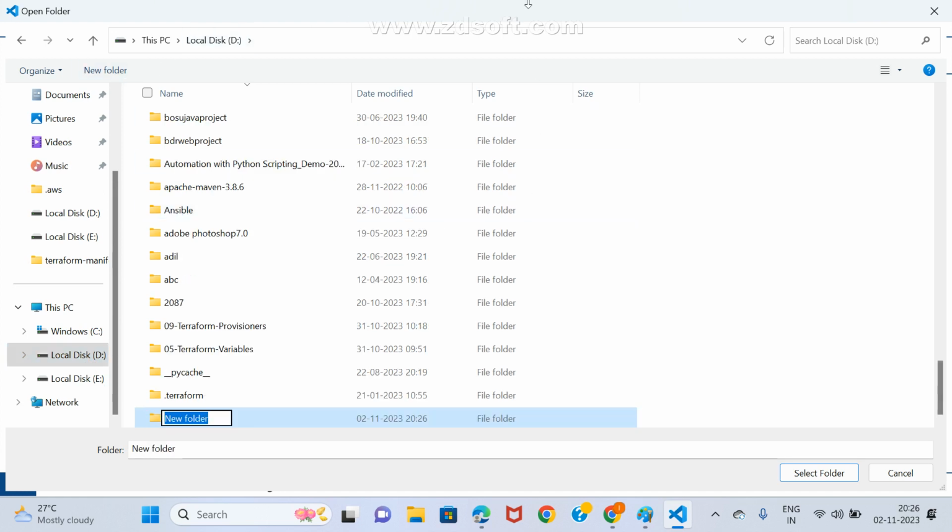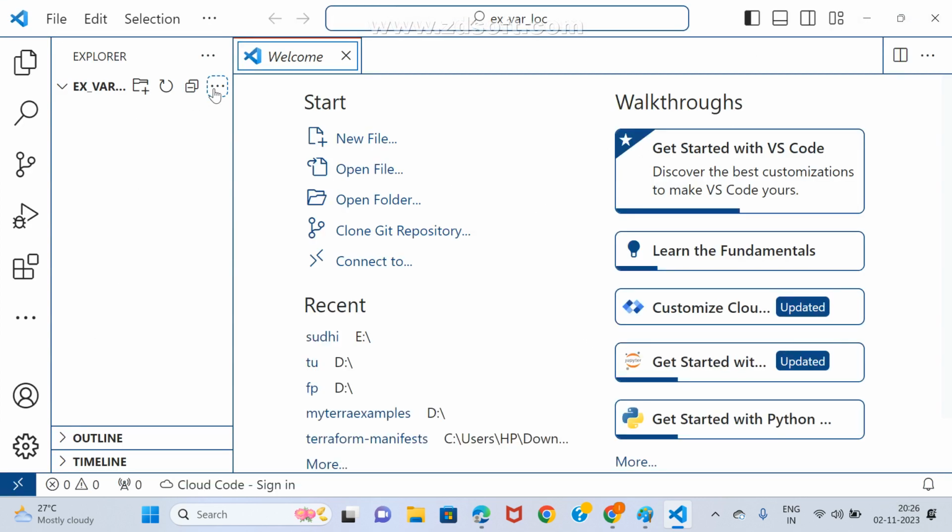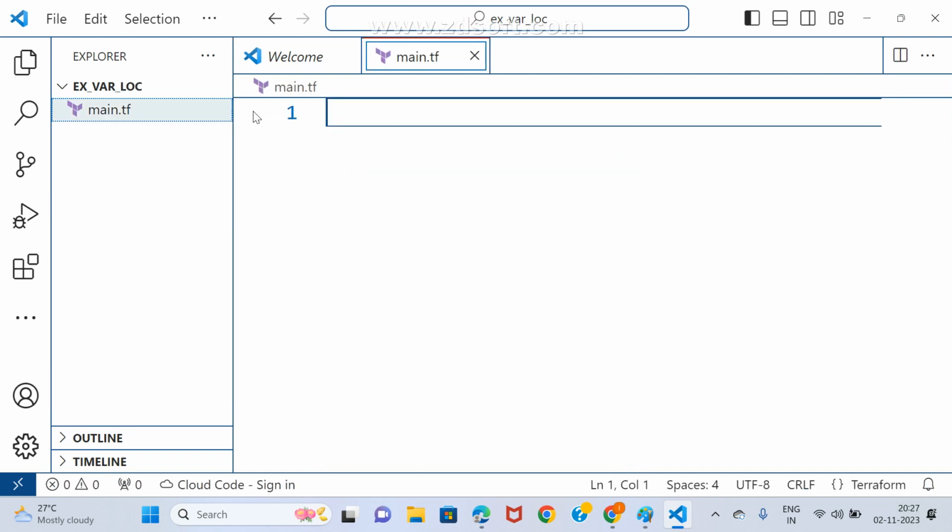The folder name is example_for_locals, just like this. Within that I'm creating a new file. The file name is main.tf. Very simple example I am giving.